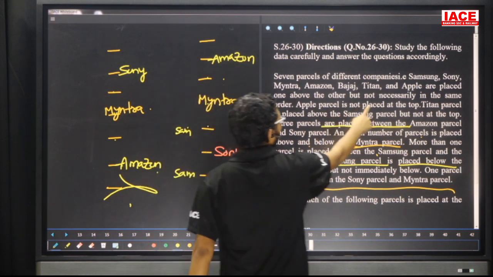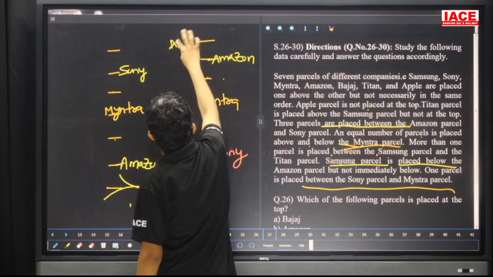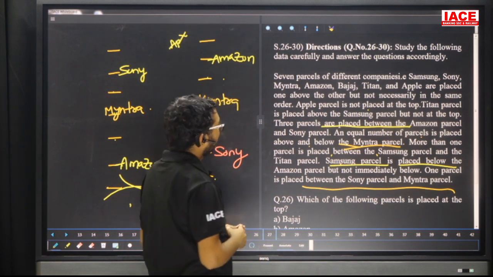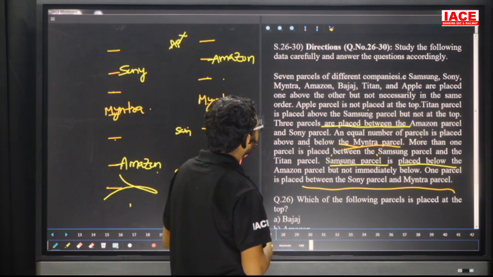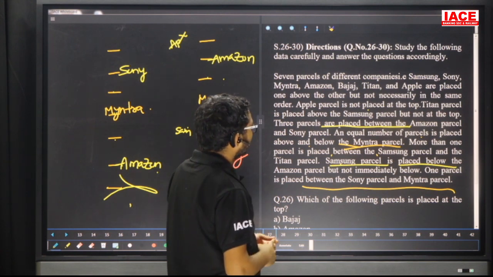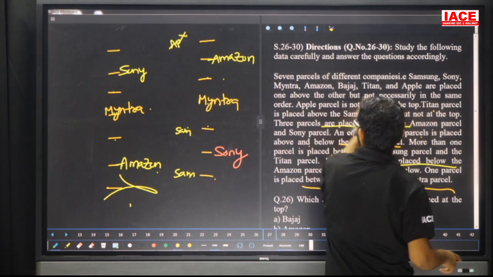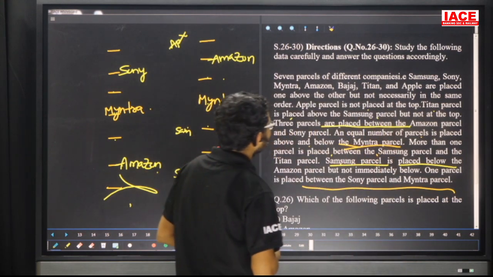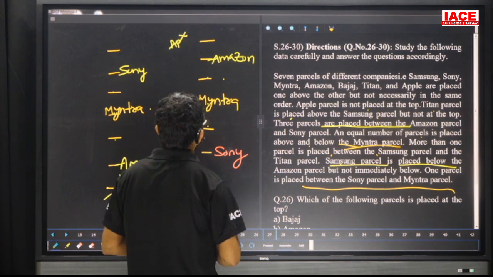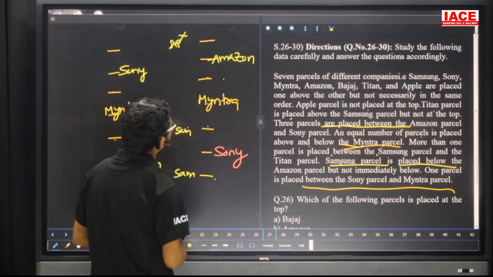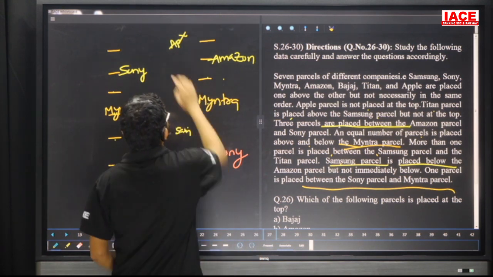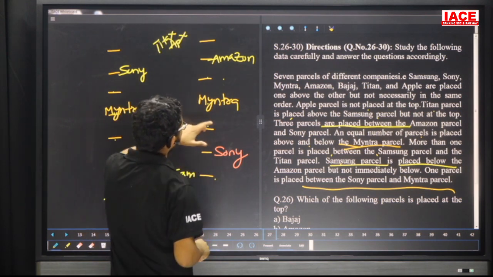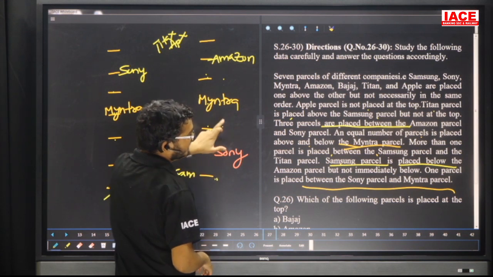Apple parcel is not placed at the top. Next, Titan parcel is placed above the Samsung but not at the top. That means Titan at the top is no chance. Now where Samsung is here, Titan has a chance here.